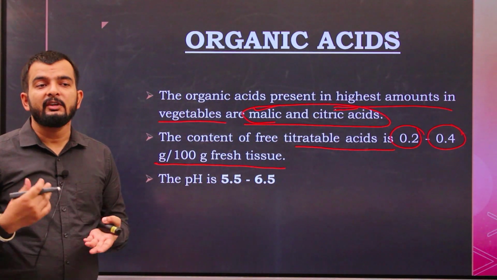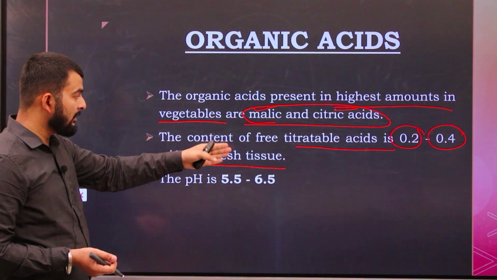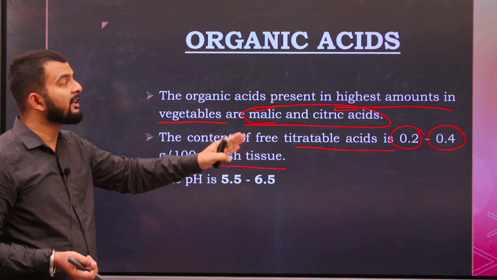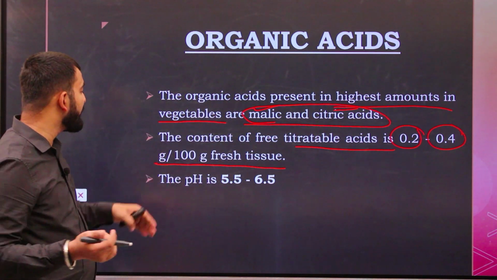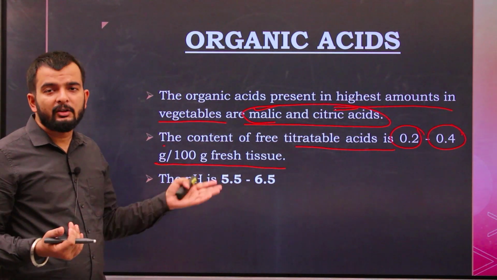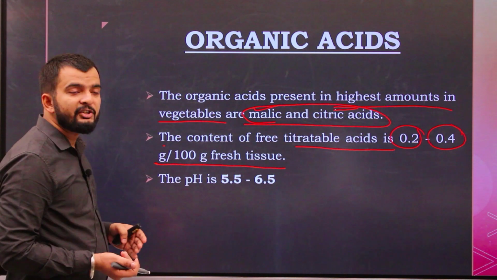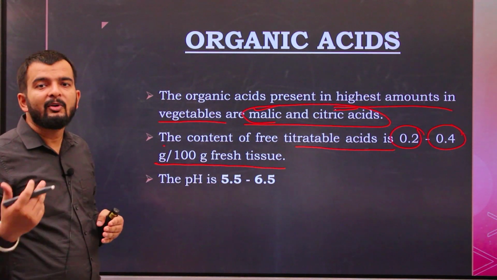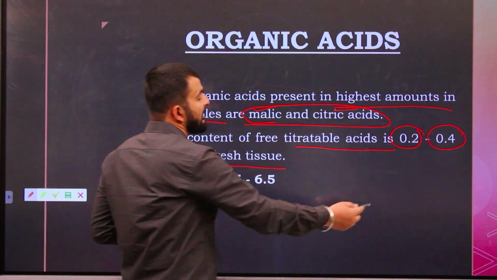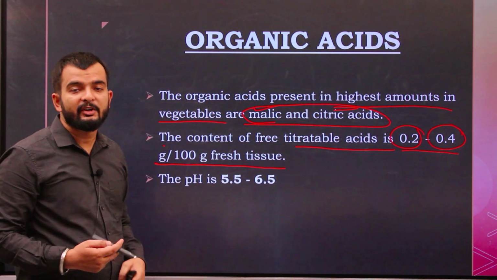Generally the titratable acidity is given in gram per 100 gram of fresh tissue, or 100 gram of vegetable. So we see the titratable acidity is 0.2 to 0.4 gram per 100 gram of fresh tissue.